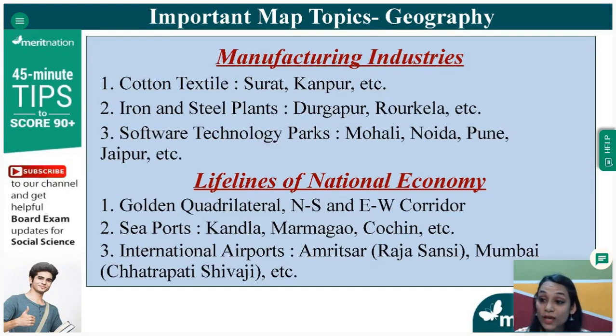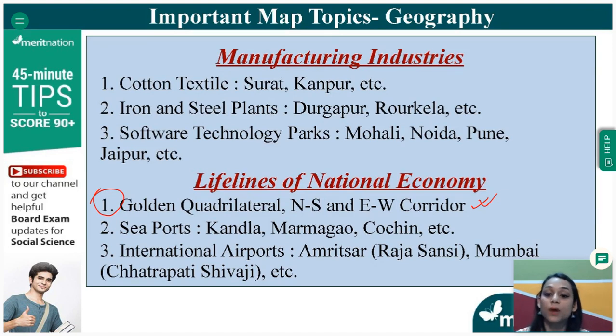In the lifelines of national economy, you will be asked to mark the golden quadrilateral. This is a very important and a very interesting thing that can be asked in your objective question as well, or maybe a short answer question as well as your map question. That is the golden quadrilateral. You can be asked to mark the whole of the golden quadrilateral in your map. So you don't need to worry. This is one of the easiest markings.